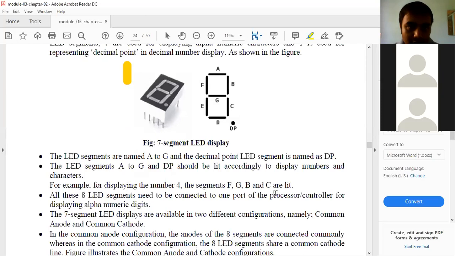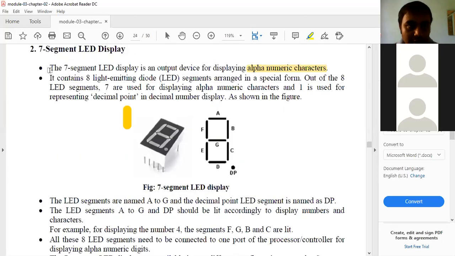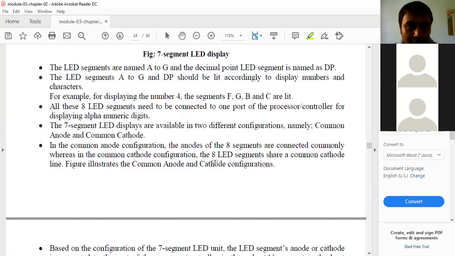So how is it done? Very simple. A represents one separate LED, B is another LED, C is another LED. In the same way D, E, F, G, and again the decimal point. If I want to display a number like 109.77, then I need to use this point. That's why the decimal point is also used there. So it's a very simple 7-segment display, right?